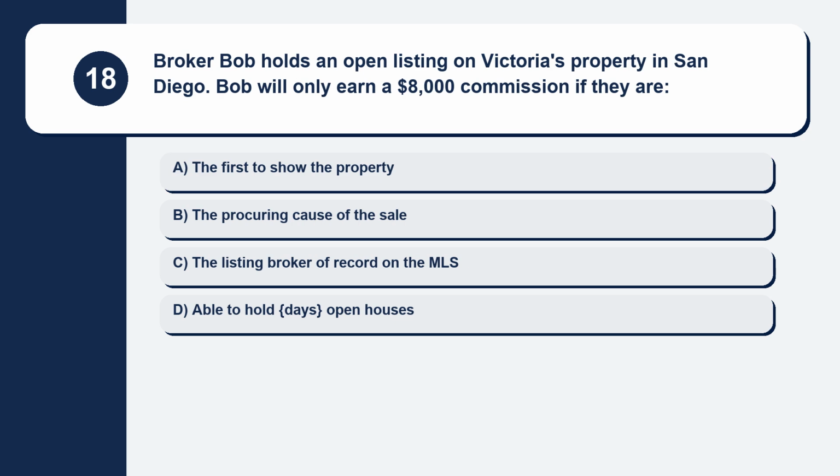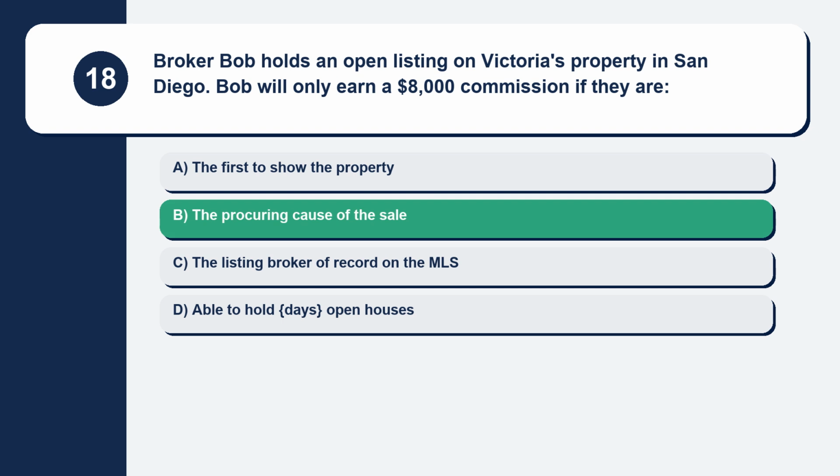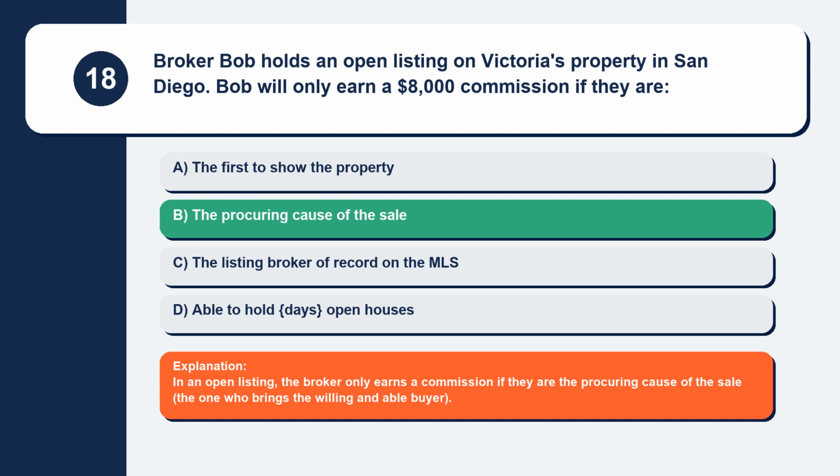Question 18. Broker Bob holds an open listing on Victoria's property in San Diego. Bob will only earn a $8,000 commission if they are. Here are your options. Option A, the first to show the property. Option B, the procuring cause of the sale. Option C, the listing broker of record on the MLS. Option D, able to hold open houses. The correct answer is option B, the procuring cause of the sale. Explanation: in an open listing, the broker only earns a commission if they are the procuring cause of the sale, the one who brings the willing and able buyer.